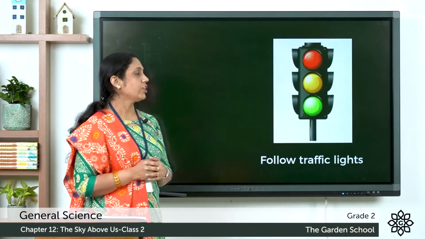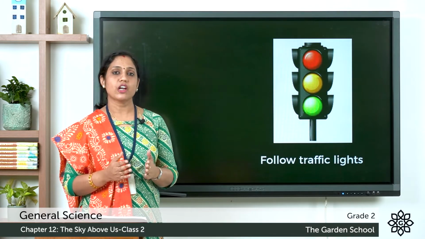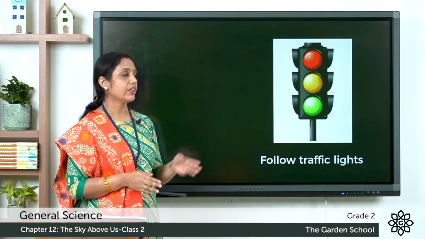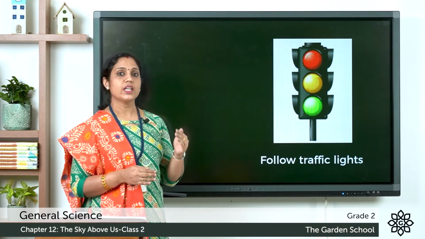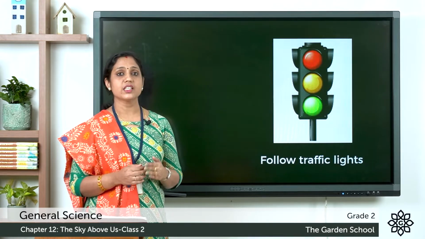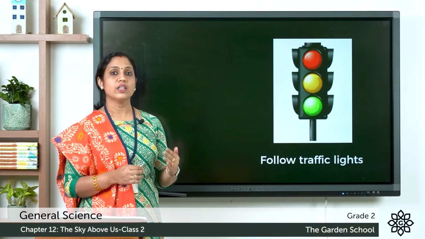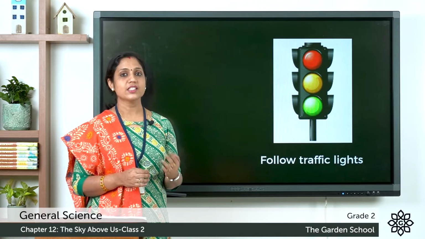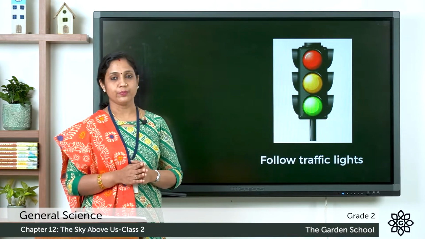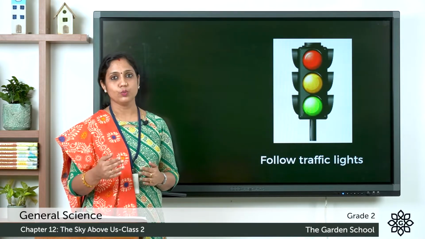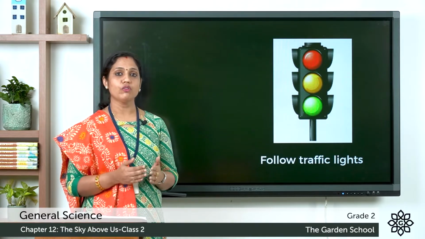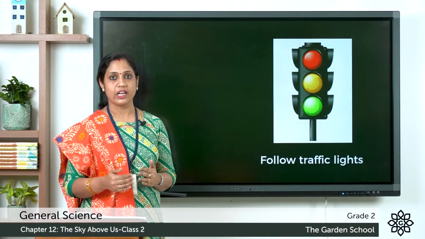You have to follow the traffic lights. So what do these traffic lights indicate? You can see that there are 3 lights. So when it is red light, it indicates that you need to stop there. And when it is orange, it indicates that you need to get ready. And green light says to move on. So it's very important that you follow the traffic lights whenever you are traveling.